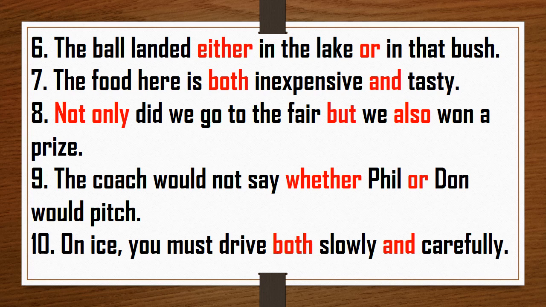Tenth sentence: on ice you must drive both slowly and carefully. So here the correlative conjunctions are both and. This is the pair. So with both we use and, with whether or, with not only but also, with either or, with neither nor.